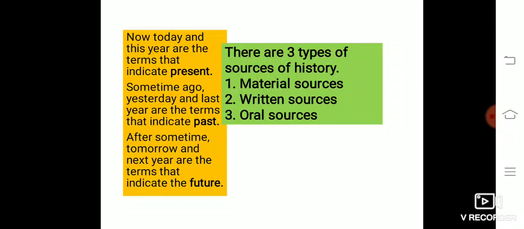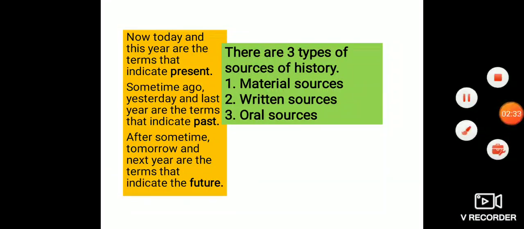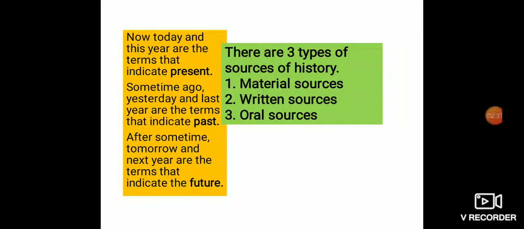Last year you studied in 4th. Yesterday it was Sunday, or some time ago you studied geography. All these terms indicate the past. After some time, tomorrow, and next year are the words that indicate the future.